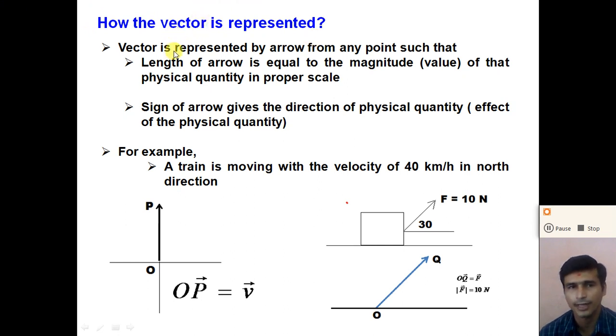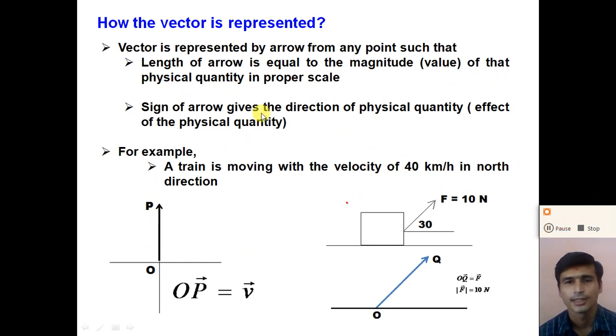So here the vector is represented by an arrow from any point, right? A vector can be represented by an arrow from any point, such that the length of the arrow is equal to the magnitude of that physical quantity in a proper scale.